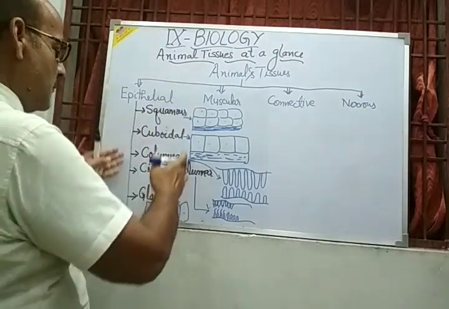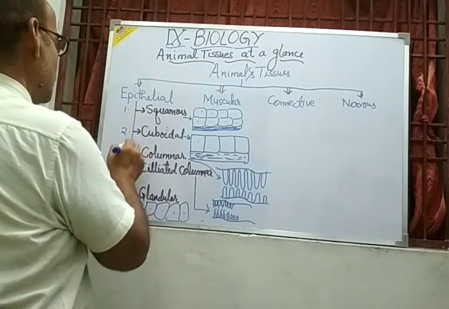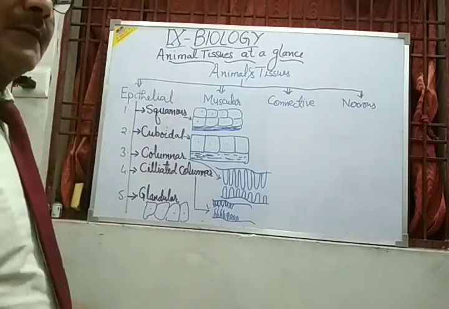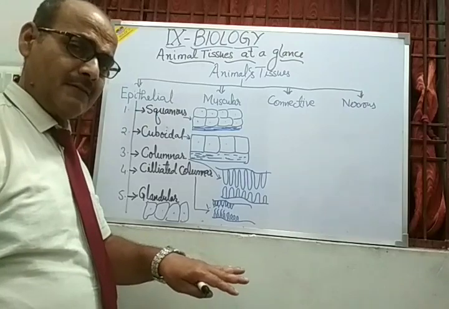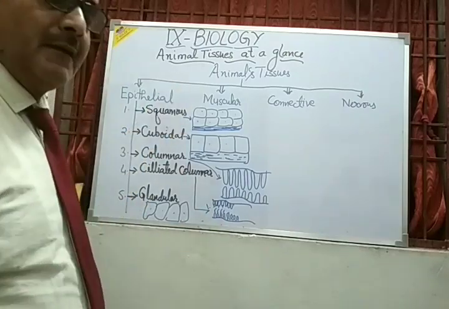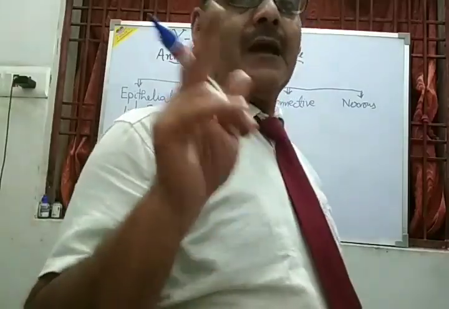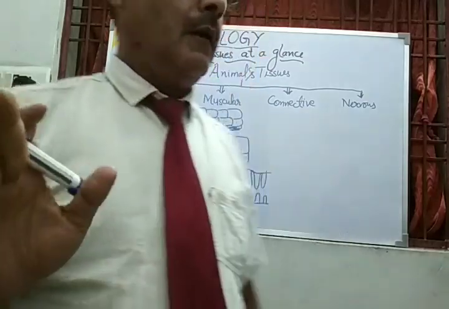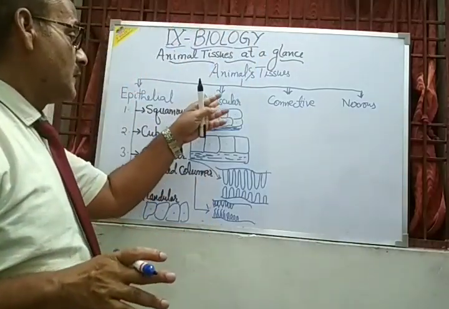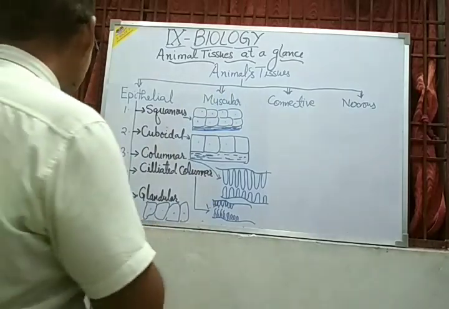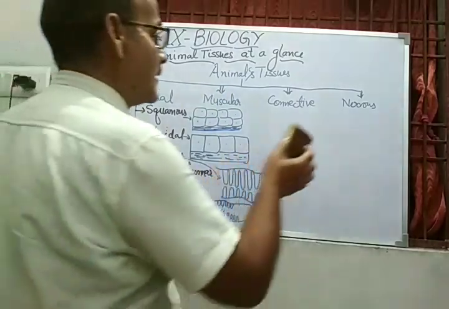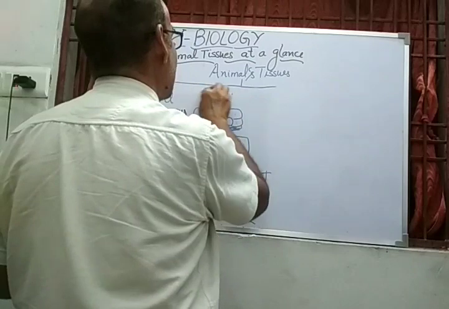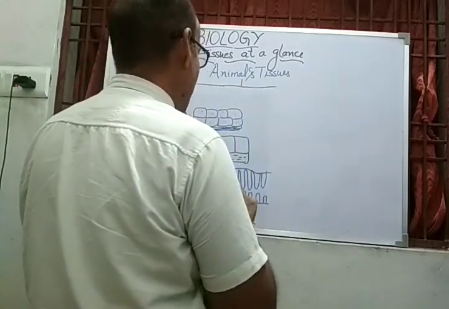So my dear student, these are the epithelial tissue, number 1, number 2, number 3, number 4, number 5. So these are mainly 5 types of the epithelial tissue and they are responsible mainly for the function of protection and secretions in the animal body or in the human body. My dear student, come to the next, that is the muscular tissue. In the next class I will take the connective tissue and nervous tissue. So let us start second, that is the muscular tissue on this board in the continuation of this epithelial tissue.